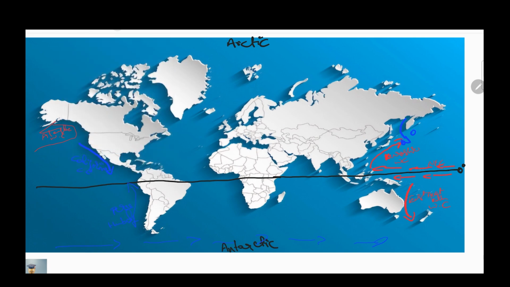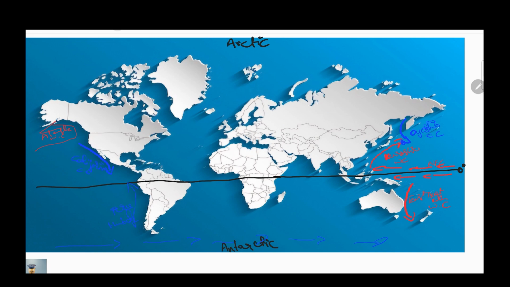This is the Alaska warm current. In cold currents, the Oyashio cold current in the northern hemisphere, and the California cold current in the northern Pacific Ocean only. In the southern Pacific Ocean, that is the Peru and Humboldt.